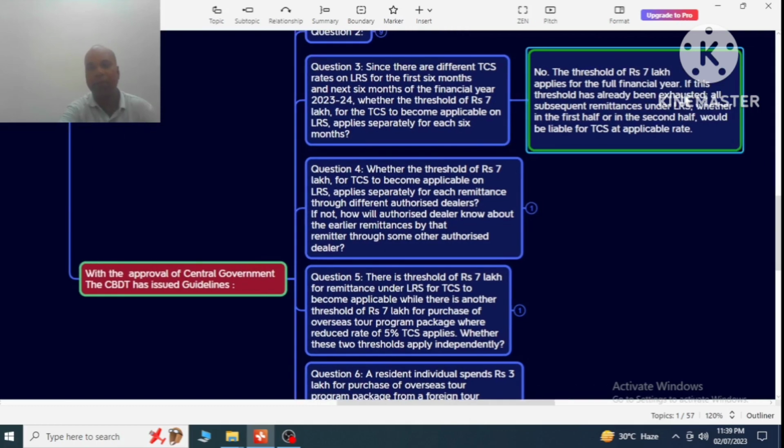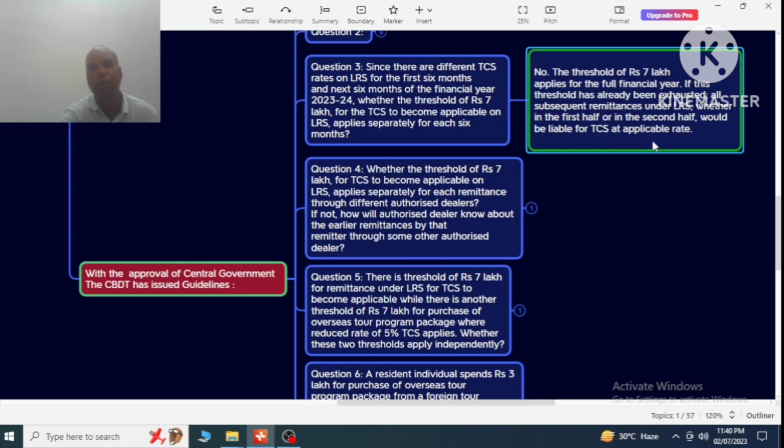The answer is no. The threshold of rupees 7 lakhs applies for the full financial year. The threshold of 7 lakh will be applicable for the full financial year. If this threshold has already been exhausted in the first 6 months, then in case of the remaining 6 months, no exemption will be separately given for 7 lakh rupees.